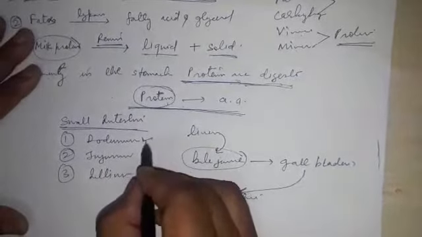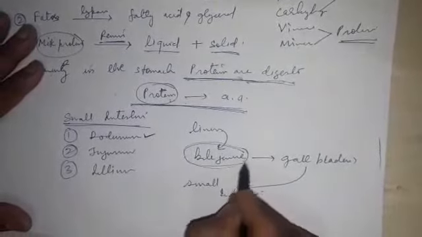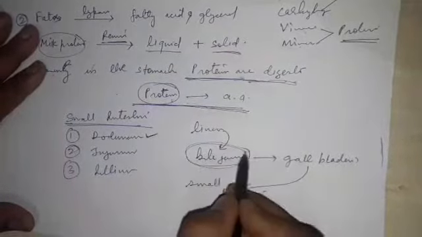To make this alkaline again, bile juice is secreted by the liver and gets mixed into the food. Why make the food alkaline again?